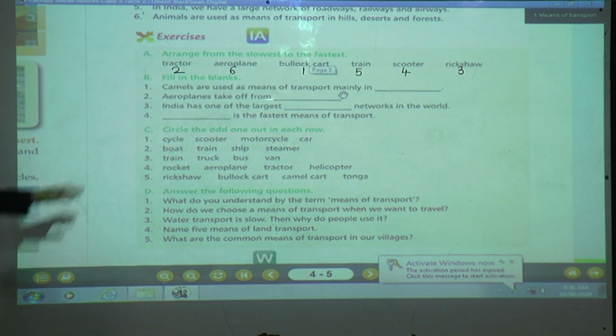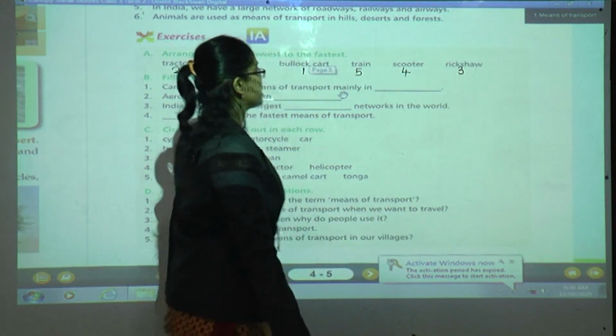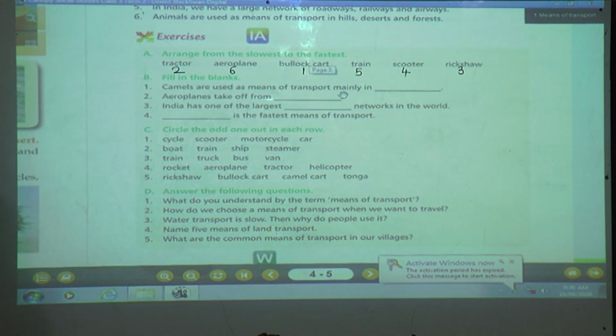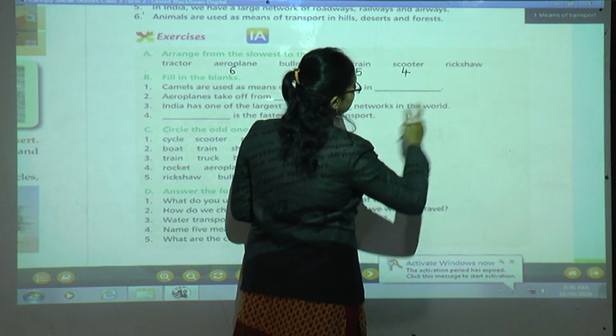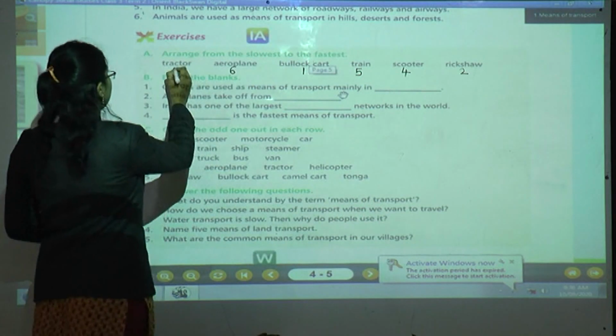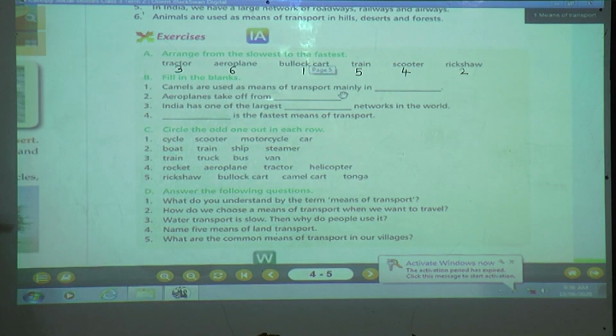We went wrong, in your second or third. Which is the slowest transport, tractor or rickshaw? Yes, we have written it wrong here. You have to erase and write rickshaw as number 2 and tractor as number 3. Understood? Now we will read from the slowest to the fastest transport. Number 1 is bullock cart. Second is rickshaw. Third is tractor. Fourth is scooter. Fifth is train. And sixth is aeroplane. Okay, children? Done? Now next, question B.